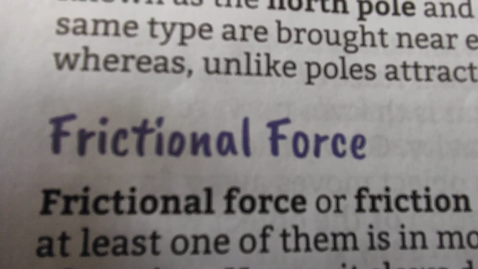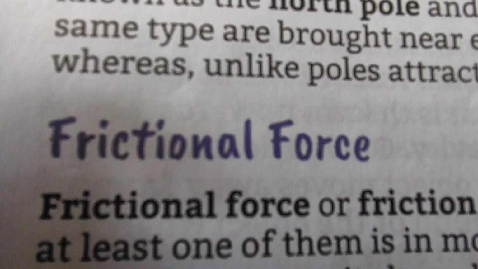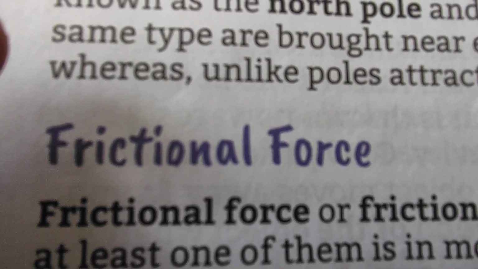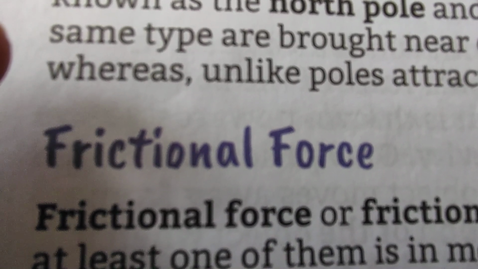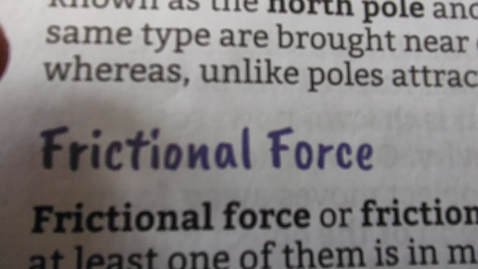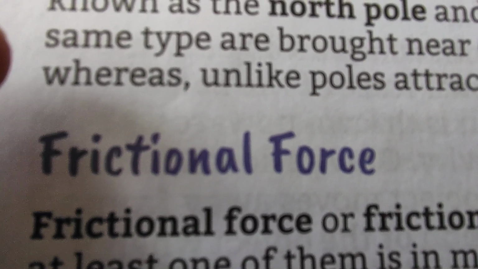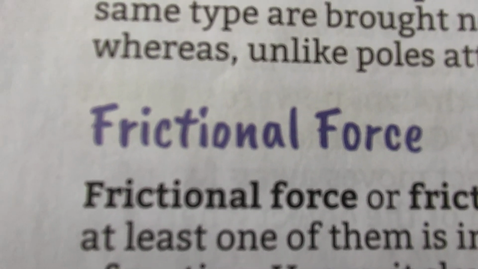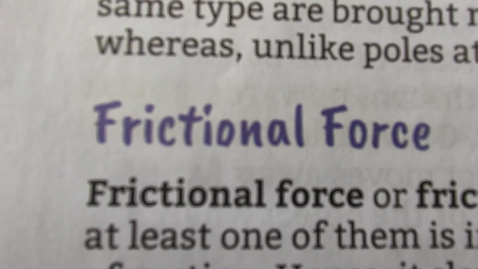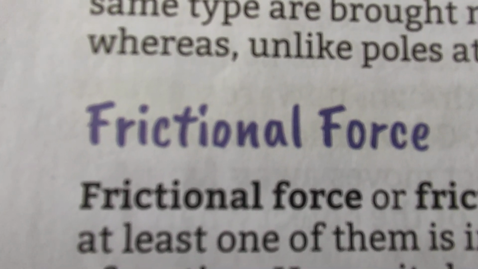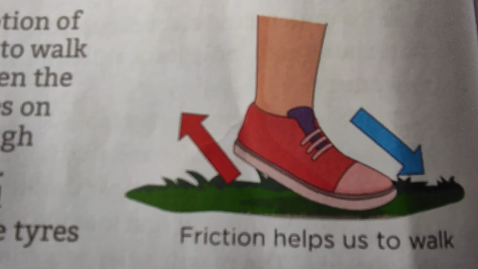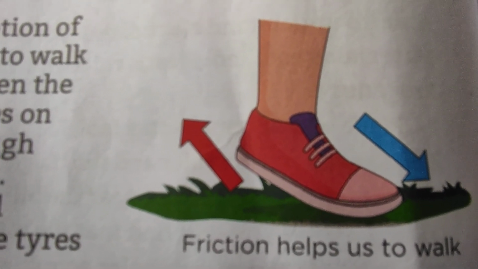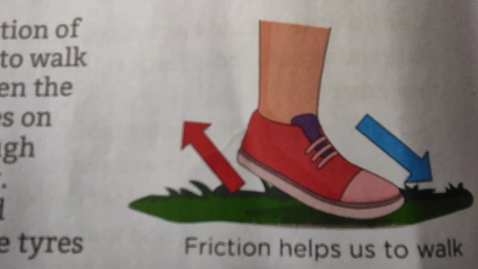Next, we will study about frictional force. So, friction is a force that acts between two objects that are in contact with one another. It slows or stops movement between the two surfaces that are touching. The force of attraction produced depends on the nature of the objects in contact. Children, here you can see certain examples of friction. So friction between shoe soles and the ground prevents slipping while walking.